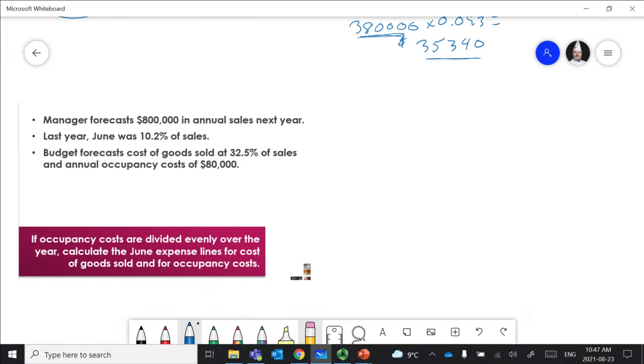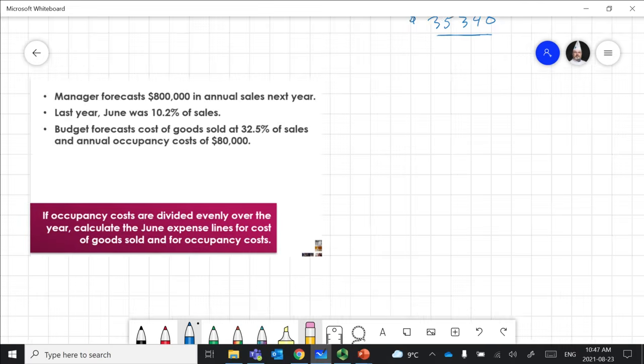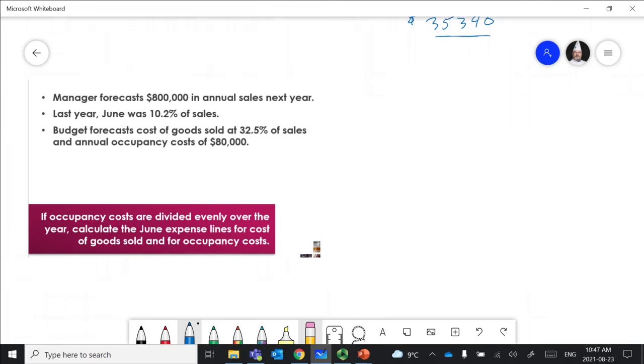So we can look at this, we can figure out our June sales, right? So our June sales are going to be 10.2% of last year. So June sales are going to equal $800,000 times 10.2%, right?